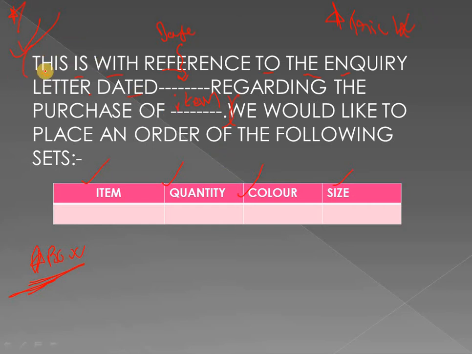We will start the letter by saying that this is with reference to the inquiry letter dated, and in this blank space we will write the date. Regarding the purchase of, in this blank space we will write the name of the item. And then we will write, we would like to place an order of the following set. And we will make a box.